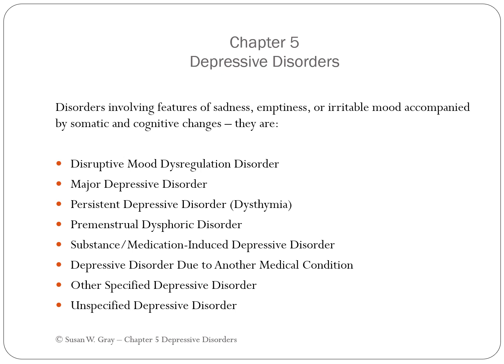These disorders feature sadness, emptiness, irritable mood, accompanied by somatic or cognitive changes. The disorders in this section are disruptive mood dysregulation disorder, DMDD, major depressive disorder, persistent depressive disorder, premenstrual dysphoric disorder, substance or medication-induced depressive disorder, depressive disorder due to another medical condition, other specified depressive disorders, or unspecified depressive disorders.